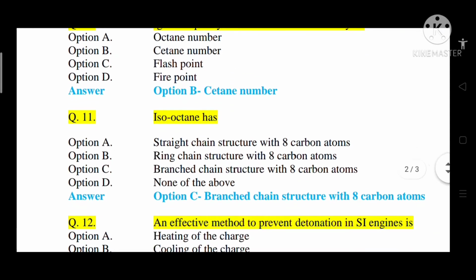Question number 11. Isooctane has option A straight chain structure with 8 carbon atoms, option B ring chain structure with 8 carbon atoms, option C branched chain structure with 8 carbon atoms, option D none of the above. So the correct answer is option C, that is branched chain structure with 8 carbon atoms.